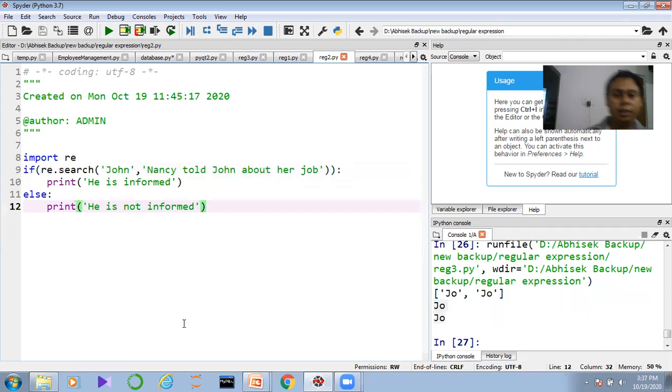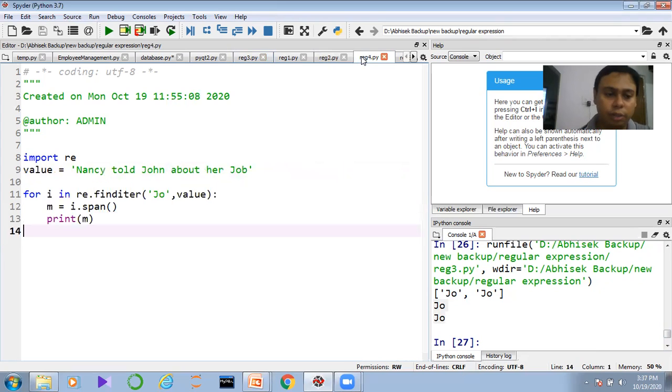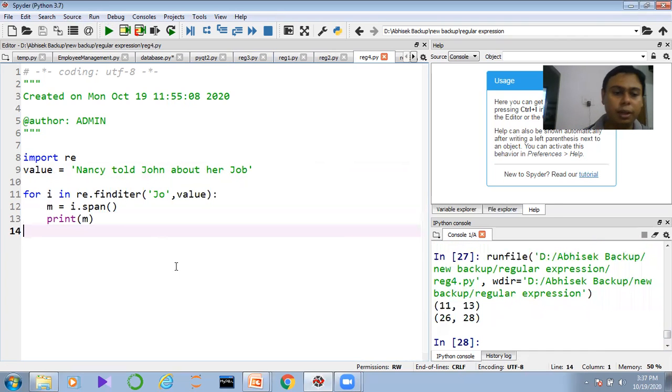Now, guys, let us move on to the next area. You have already seen that John is present. Now, one thing I want to know: the index value of each JO. I want to know the index number of this JO and of that JO. To know this, the find all function cannot be used, nor the search function. So what should I do? Here I am calling a new function called find iterator, or finditer.